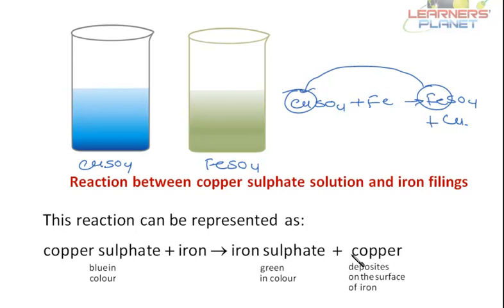Now this copper deposits on the surface of iron filings, giving it what color? A brown color. Okay? So this is also a chemical change. I hope you have understood this. Your teacher can do this in the laboratory.